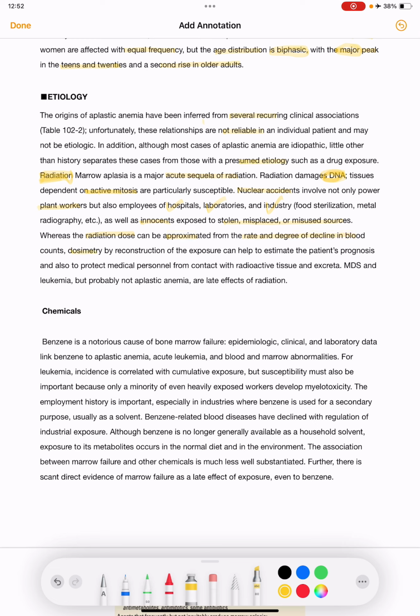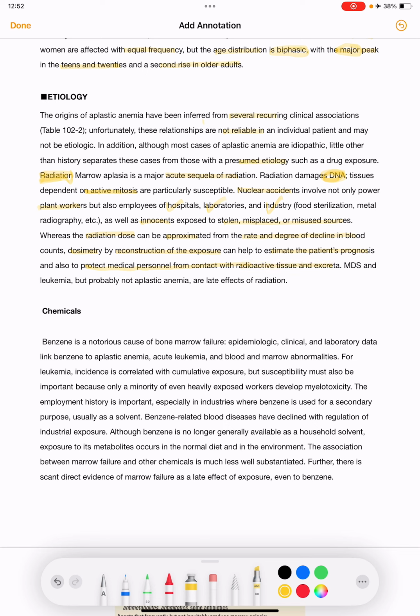Dosimetry by reconstruction of the exposure can help to estimate the patient's prognosis, and it is also done to protect the medical personnel from contact with radioactive tissues and excreta.